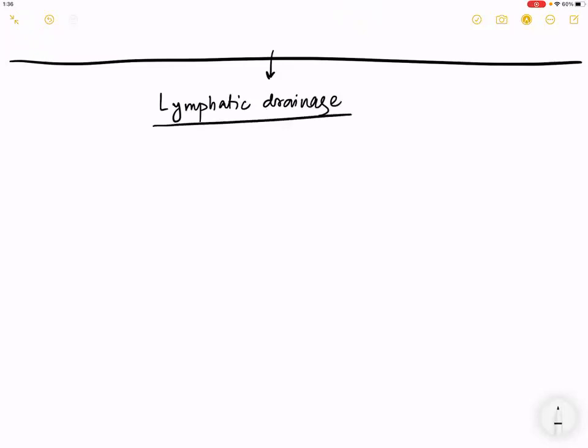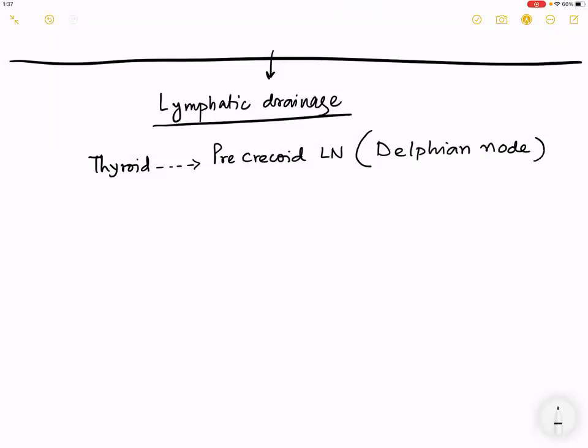Now, it is very difficult to make you understand lymphatic drainage today. What I will do is write a few things, so if you can remember that, I will be very happy. The majority of the lymphatic drainage goes to the precricoid lymph nodes, which are also called the Delphian node. MCQ, very common question.